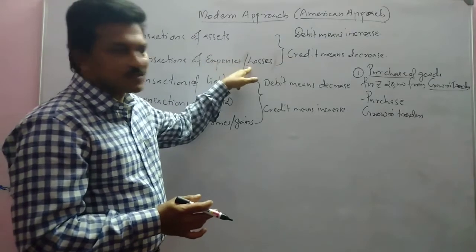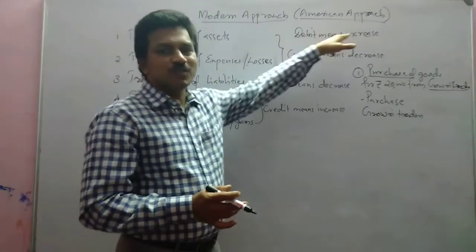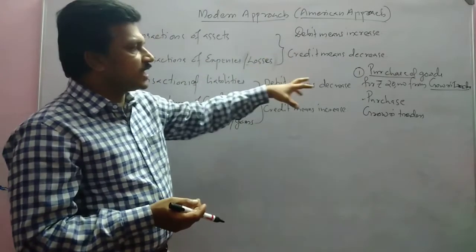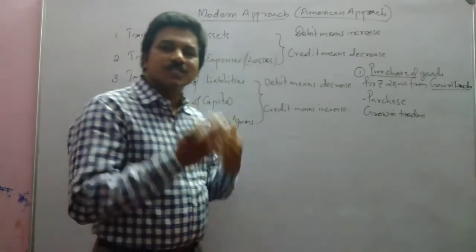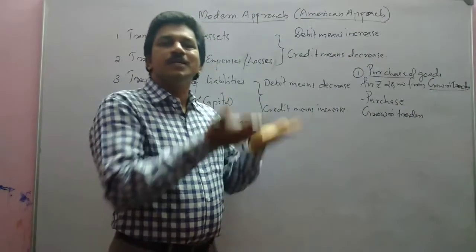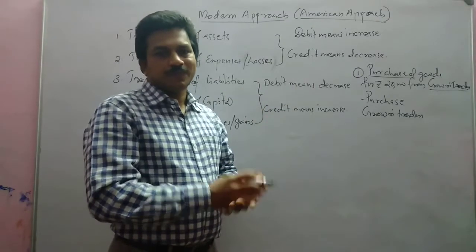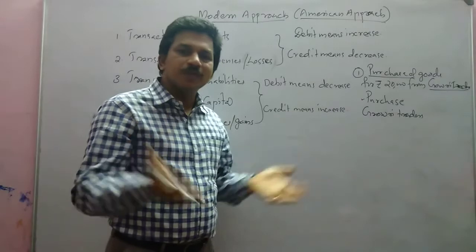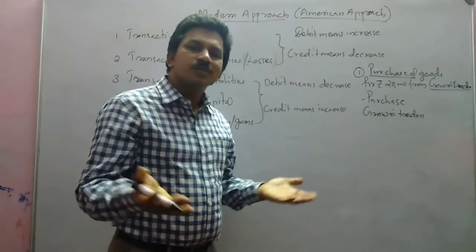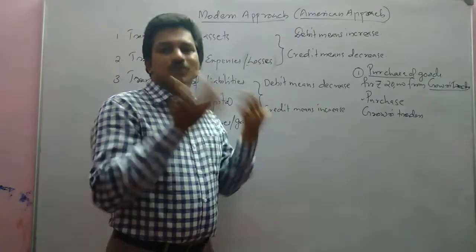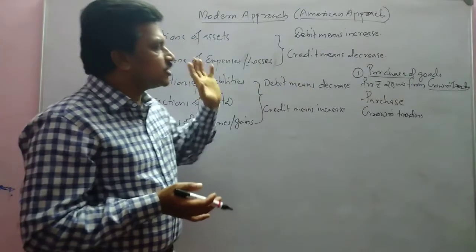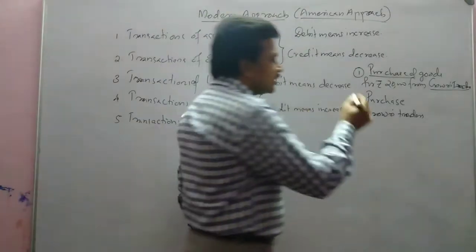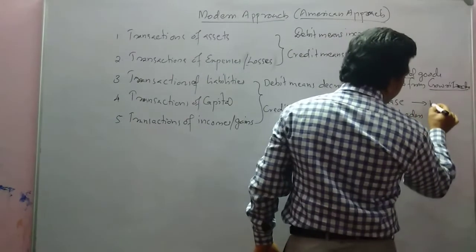Transactions of expenses: debit means increase, credit means decrease. If we purchase something, our purchase expense increases. When we purchase more and more, the expense of purchase will increase accordingly. So purchase is debit, because debit means increase.